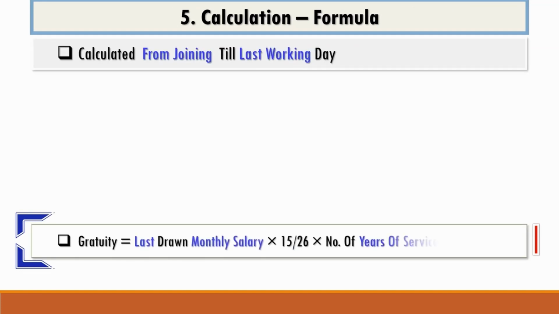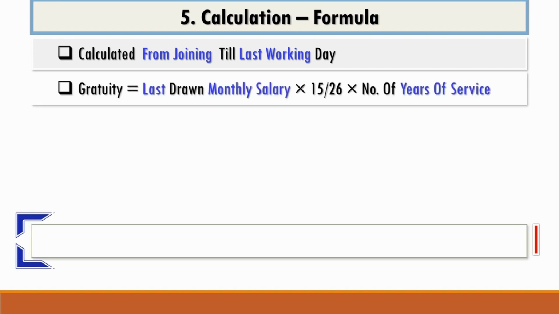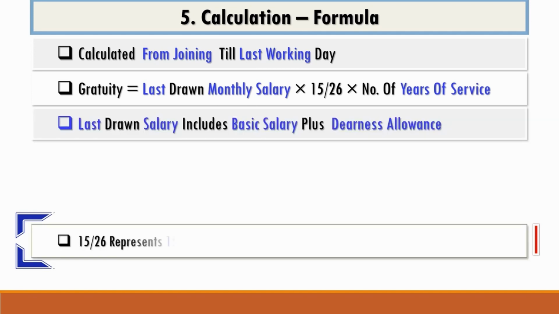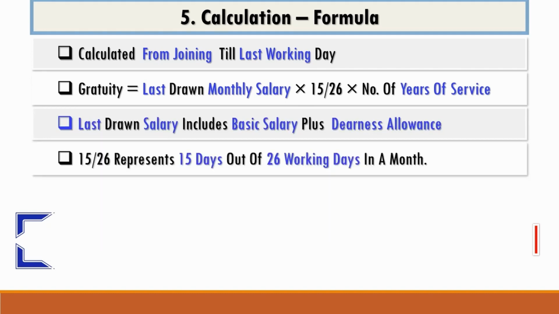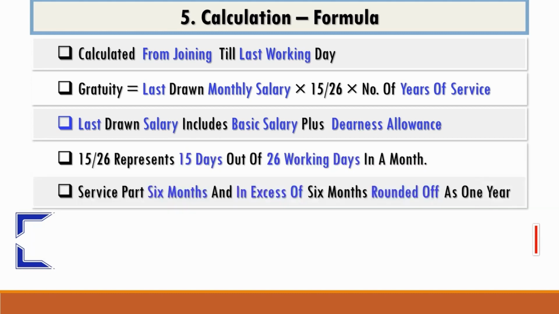Gratuity equals last drawn monthly salary into 15/26 into number of years of service. Last drawn salary includes basic salary plus dearness allowance. 15/26 represents 15 days out of 26 working days in a month, and service of less than 1 year, if it is 6 months and in excess of 6 months, is rounded off as 1 year.